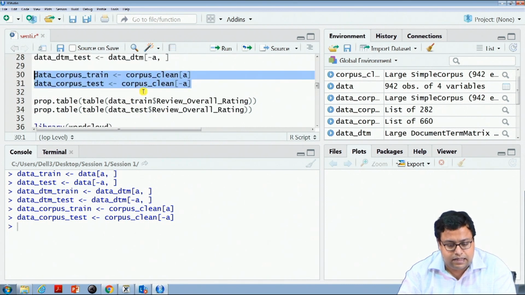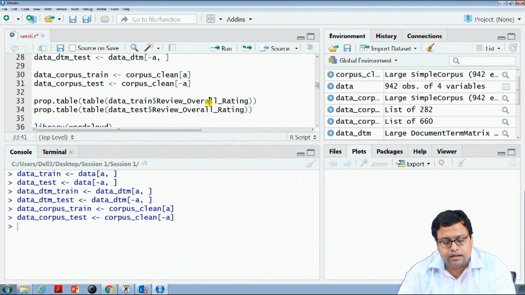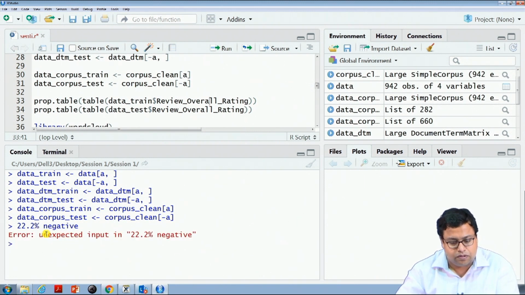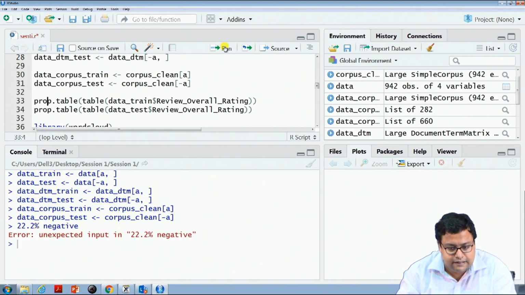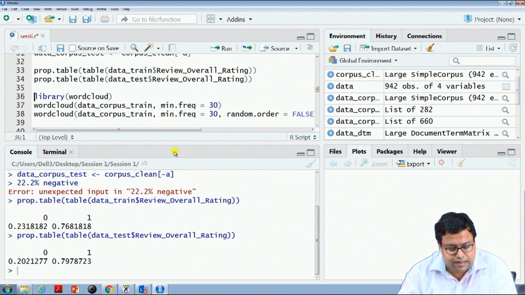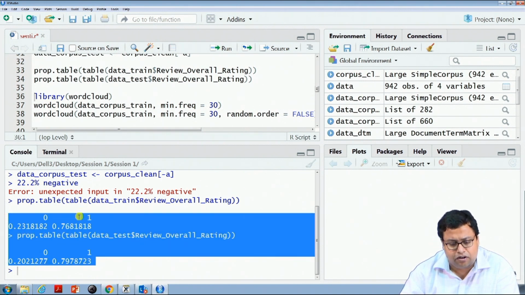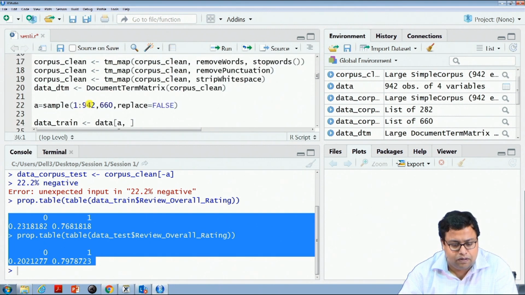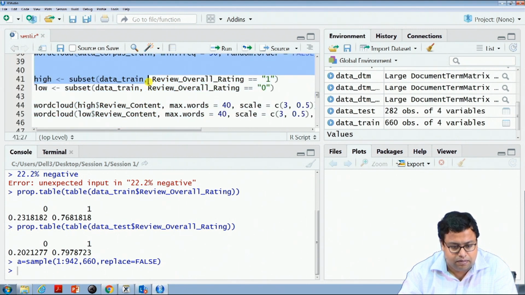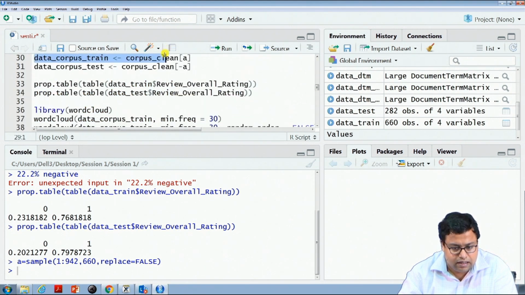Next, as I told you, if you remember, there were 22.2% negative reviews. If I see what the case is currently, you will see that 23.1% are negative in your training data and 20.2% in your testing data. So, not very different, a little bit different. I can probably sample once more and check whether the proportion table has improved a little bit or not. So, let me just try that.